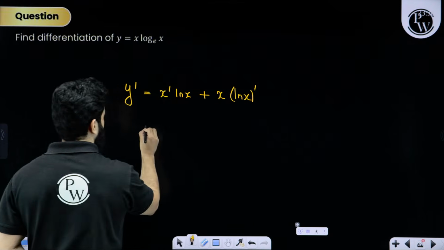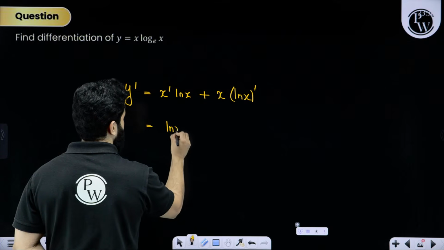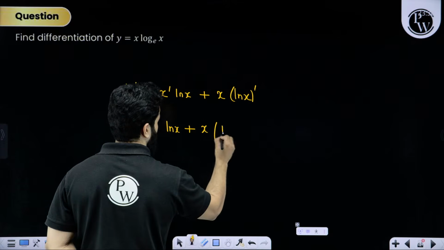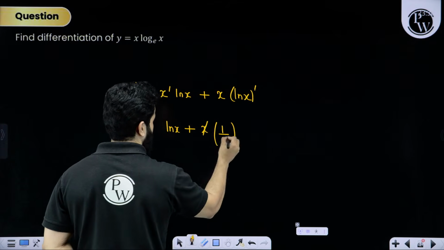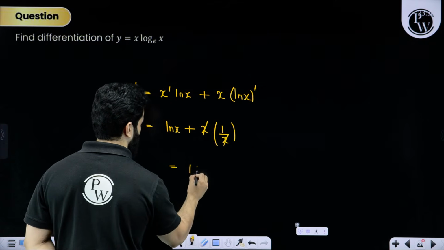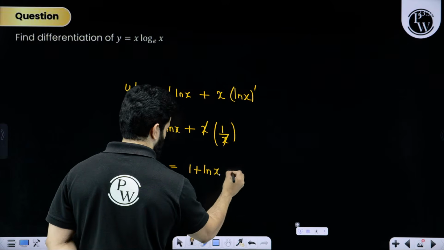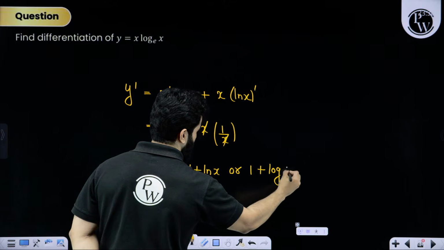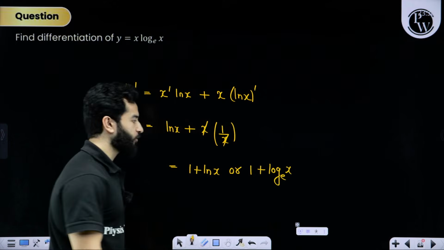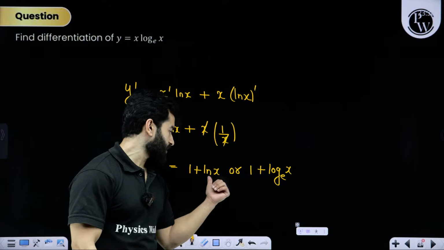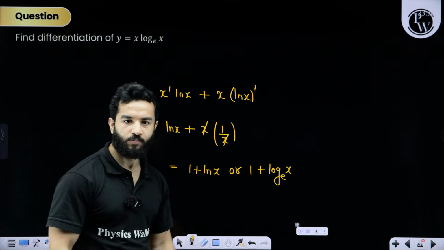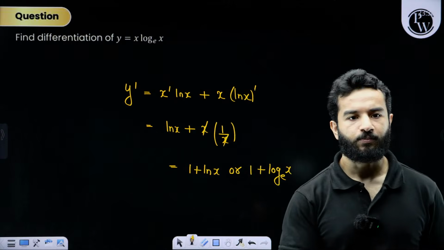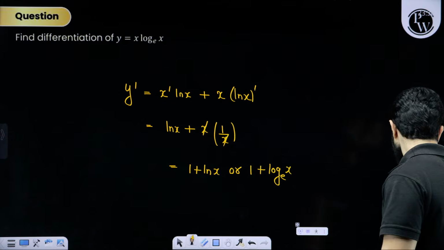So this will become natural log x plus x times 1 upon x. Cancels out, answer comes out to be 1 plus natural log x. Or you can also write it as 1 plus log x to the base e. There is no point of writing log x to the base e. We can simply write it as natural log x. Clear? Done? Moving on.